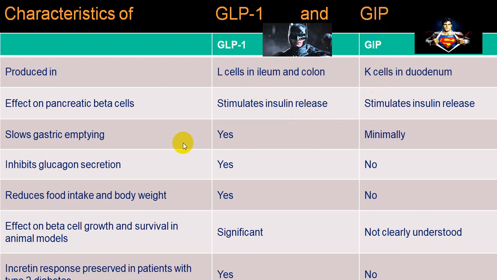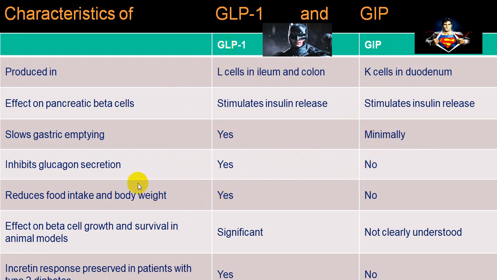GLP-1 has more action on gastric emptying, meaning it slows down gastric emptying, while GIP has very minimal action on gastric emptying. Hence, the incretin action of GIP is a little less. GLP-1 inhibits glucagon secretion, while GIP has almost no effect as far as glucagon secretion inhibition is concerned. Hence, a poor incretin effect.